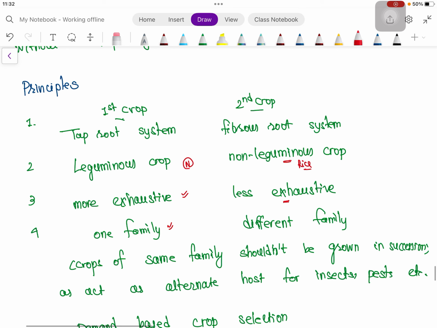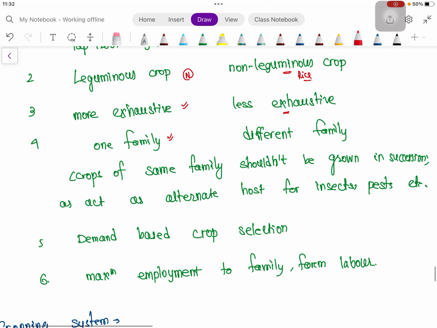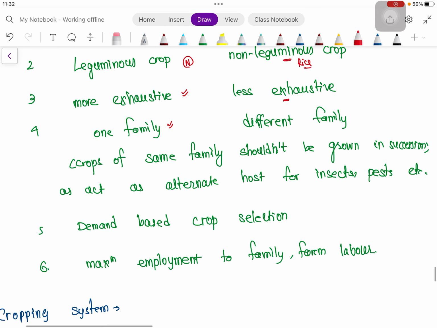Then if we are taking the first crop of one family, the second crop should be of a different family, because in the same family the insect pests or alternate hosts will be of a similar kind, so there will be more pest attack. So in case of a different family, we can break the disease and pest cycle. Then demand based crop selection: the crop selection should be demand based, so that the profitability will be more.